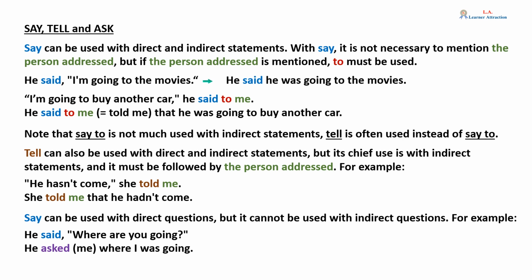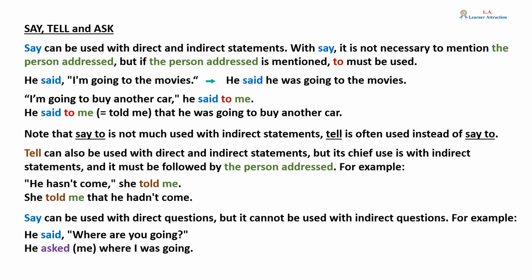Say, tell, and ask. Say can be used with direct and indirect statements. With say, it is not necessary to mention the person addressed, but if the person addressed is mentioned, "to" must be used. He said, "I'm going to the movies." Becomes: he said he was going to the movies. "I'm going to buy another car," he said to me. He said to me, or told me, that he was going to buy another car.